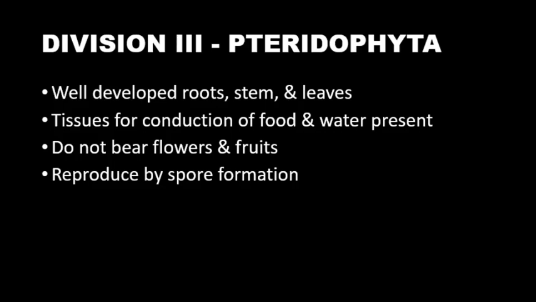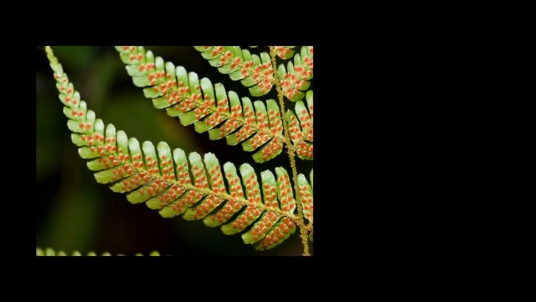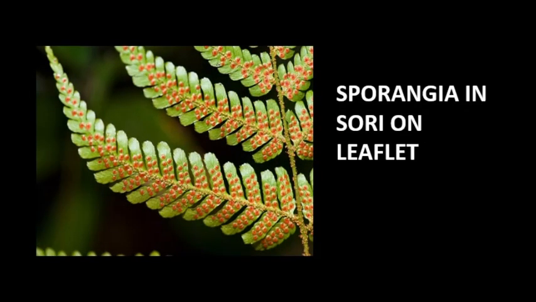Examples of Pteridophyta include sori. Now, here you can find that on the posterior part of the leaf, clusters of sporangia are present. Those round red color structures you can find are the sporangia. And inside the sporangia, spores are present.